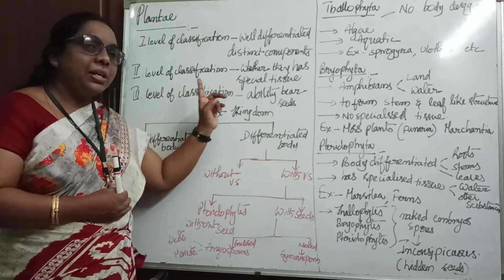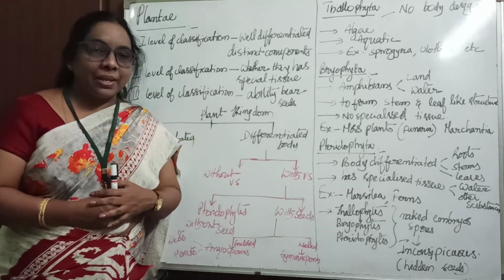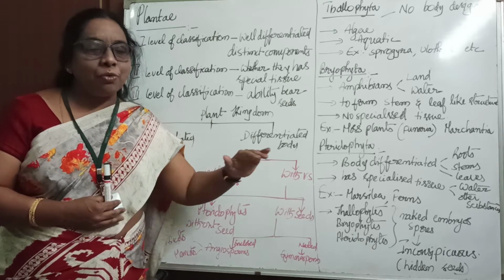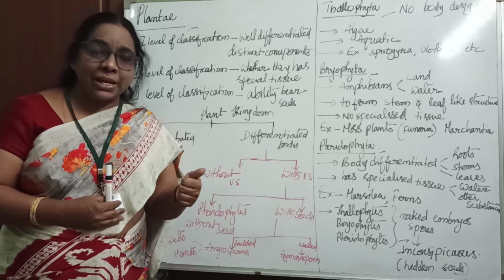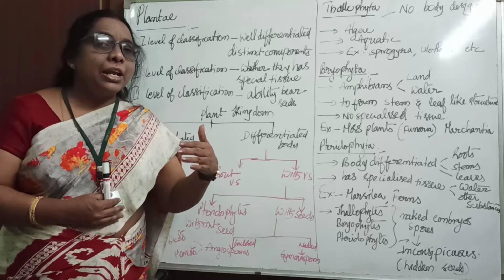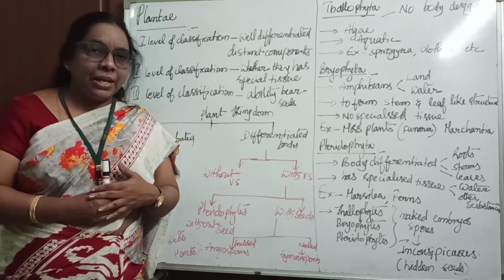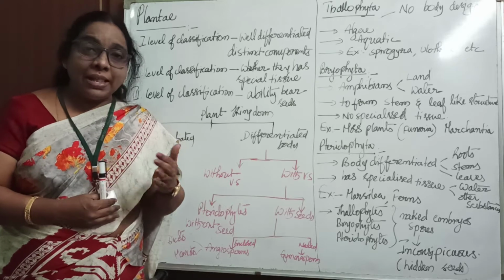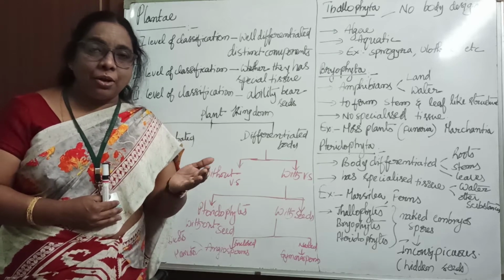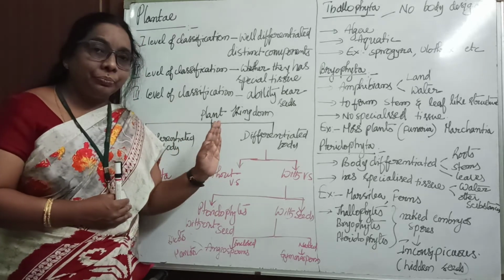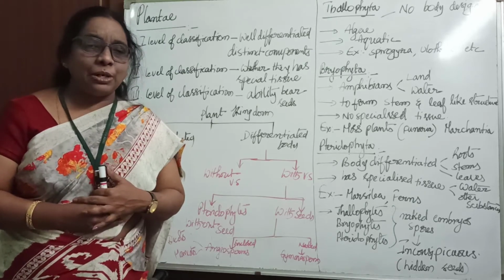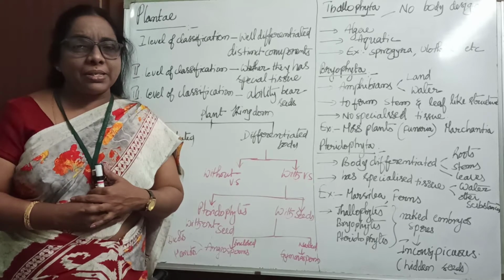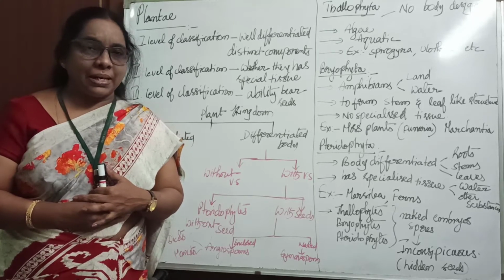So the third one is the ability to bear seeds. When plants have no flowers, they are scientifically called cryptogams. When they have flowers, we call them phanerogams, that is, flowering plants.